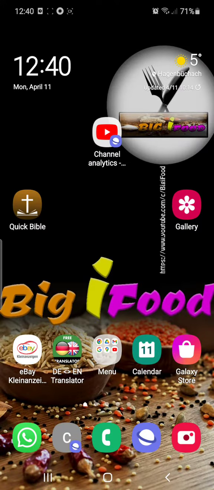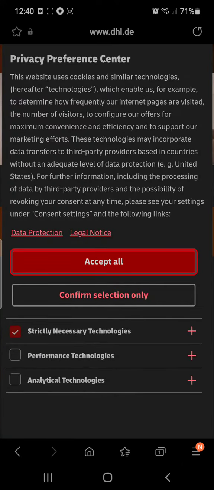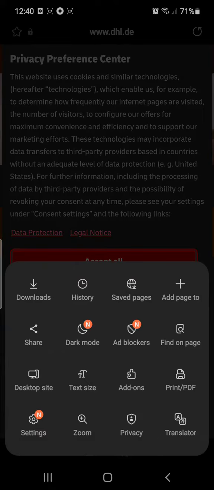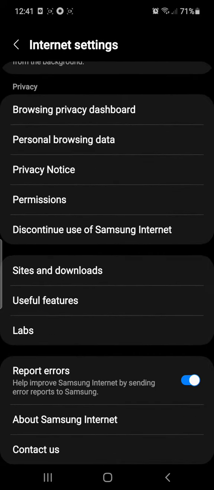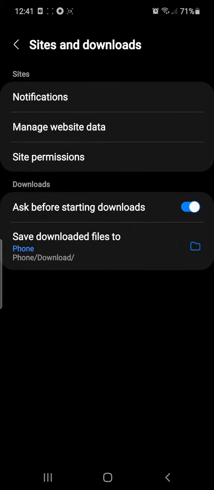So let's go to one website. Then here you can see, down or up, three dots or three lines. I will click here and go to settings. If you scroll down, there you can see sites and downloads, and I will click there. Then I will click site permission.